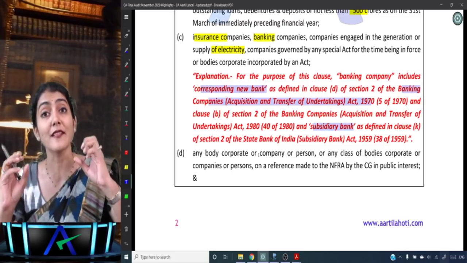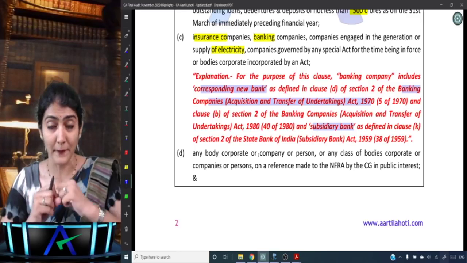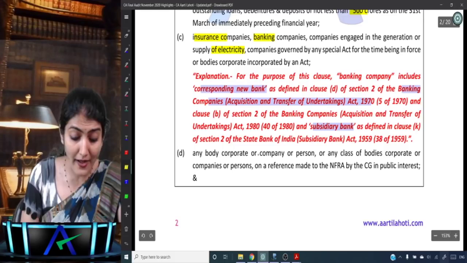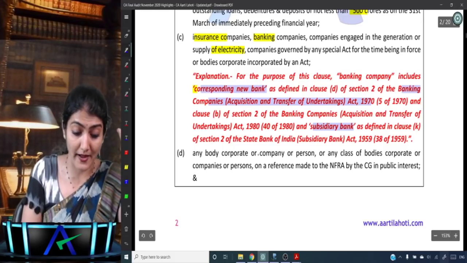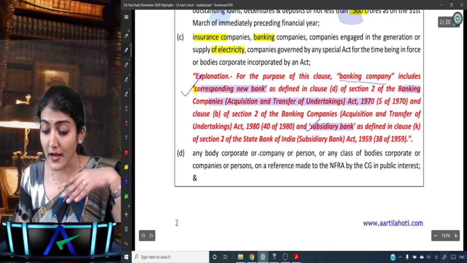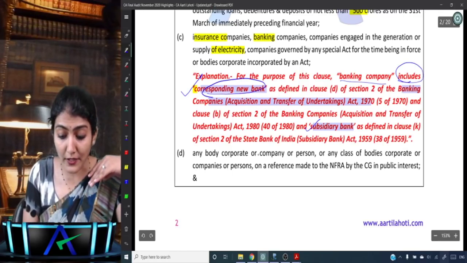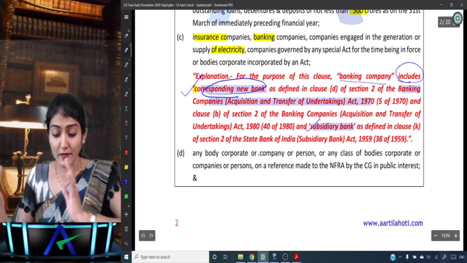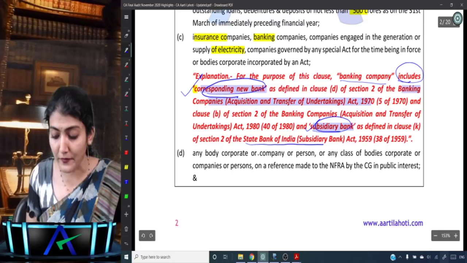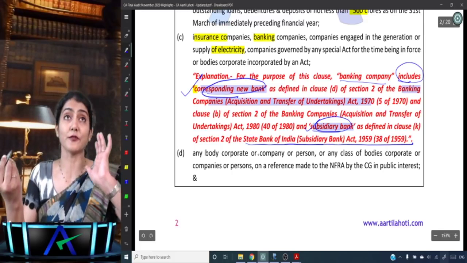Banking company includes corresponding new bank as defined under the clause, and also the subsidiary bank as defined under the State Bank of India Subsidiary Bank Act 1959.